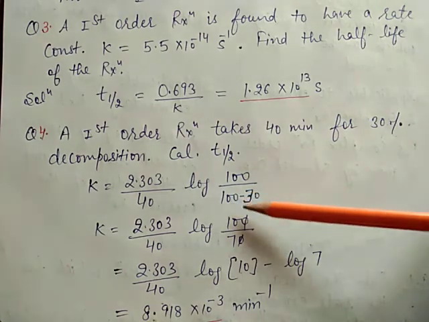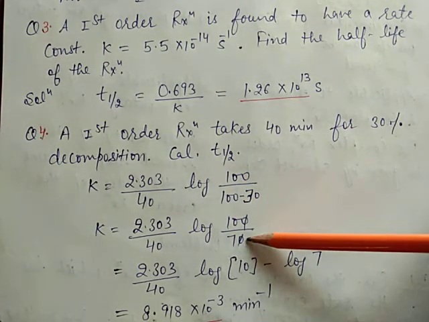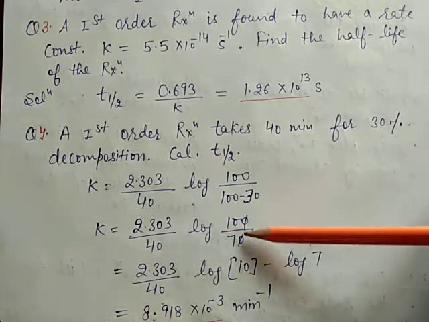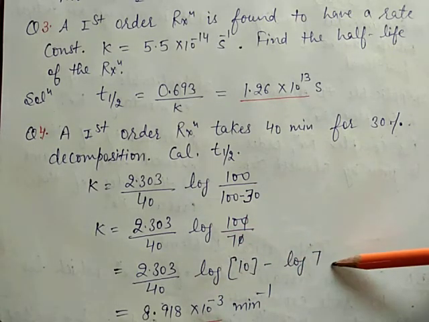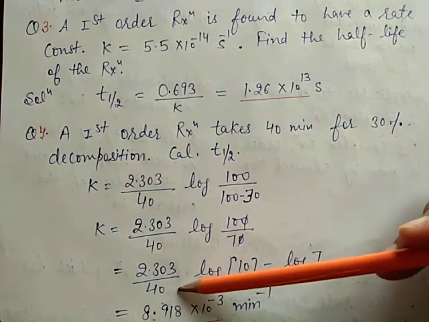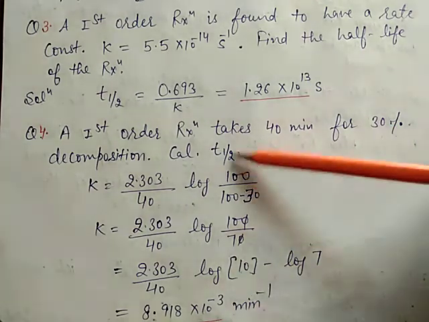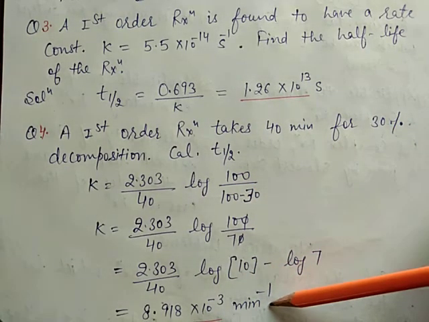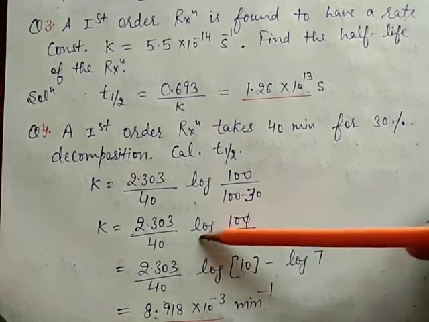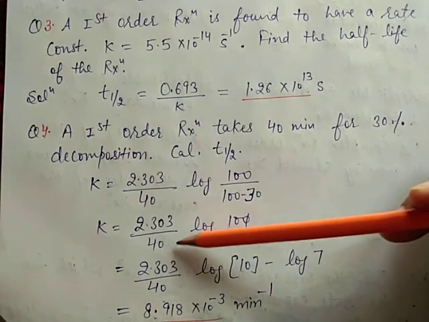So 100 divided by 100 minus 30, that is 100 by 70. Then the zeros cancel out. Then log of 10 minus log of 7. Here we put the value of T, that is 40 minutes. The time is in minutes, so there is no need to multiply by 60. If we had to calculate in seconds, then we would multiply 40 by 60 also.